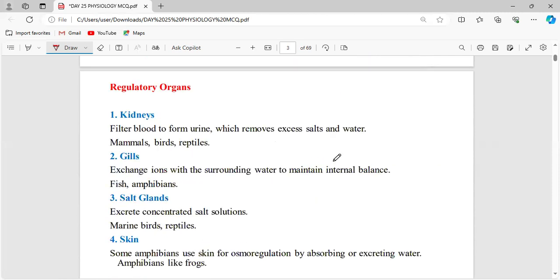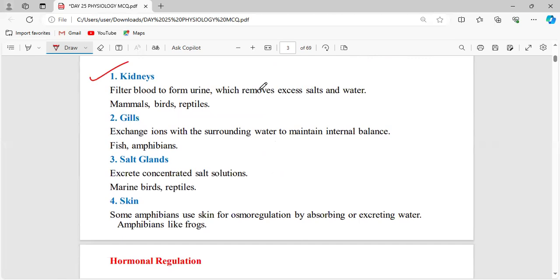Now, what are the organs involved in osmoregulation? The first organ is the kidney. It is the one filtering the blood. In yesterday's class we saw the excretory system. It filters the blood, and from the blood all the waste is excreted by means of urine, which removes the excess salts and water. The organisms which use the kidney as an excretory organ are mammals, birds, and reptiles.